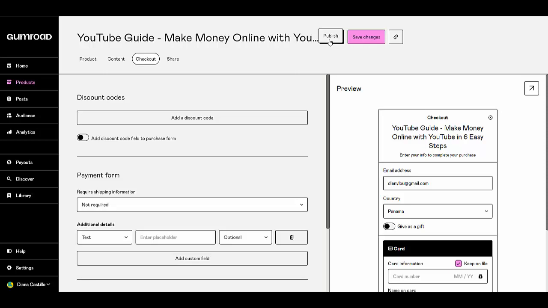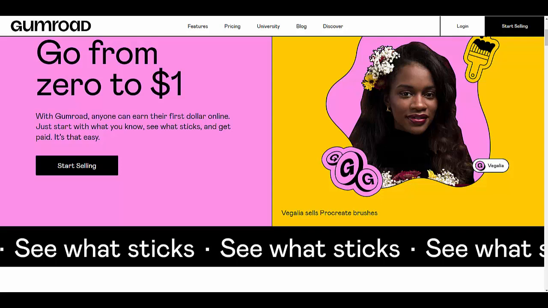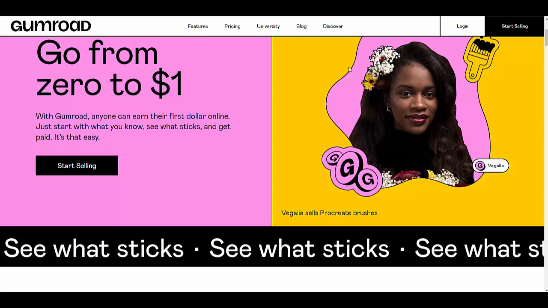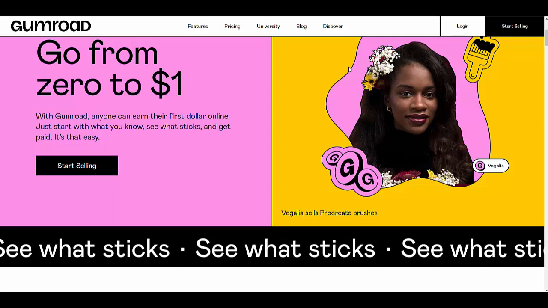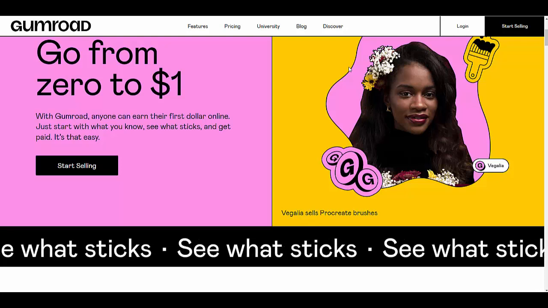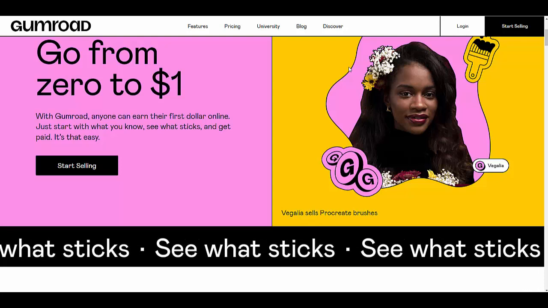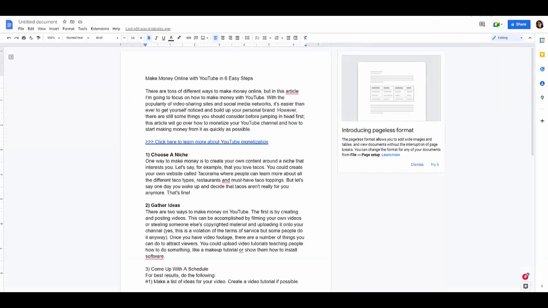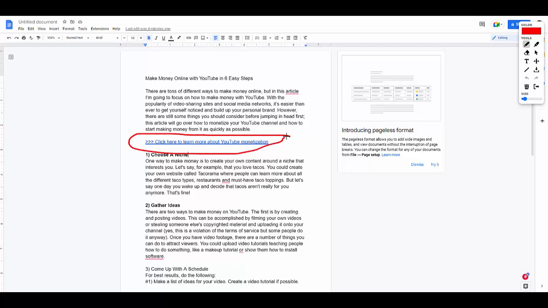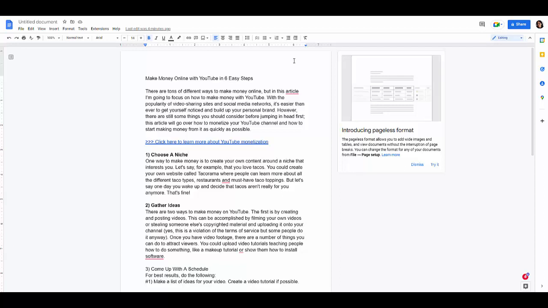The money is not here on Gumroad. To be honest, you're not going to get decent money just by selling an item for $1. The actual money is here on the PDF. When people read it and decide to go ahead and click, they're going to land on the product page and be able to purchase it. So that's where the money actually is.